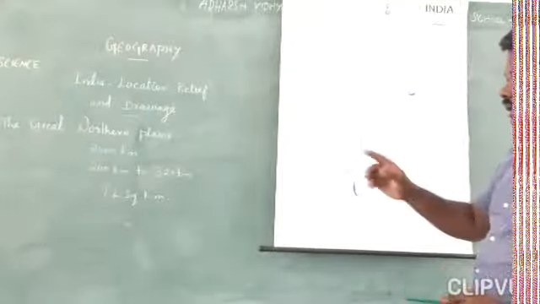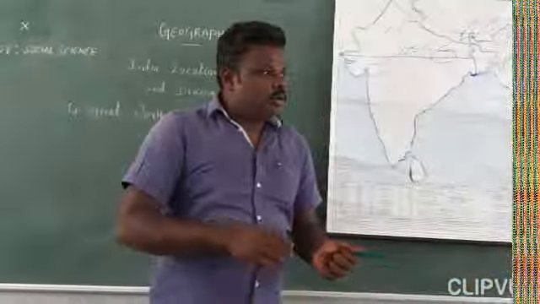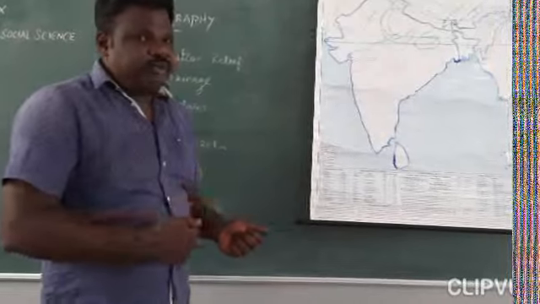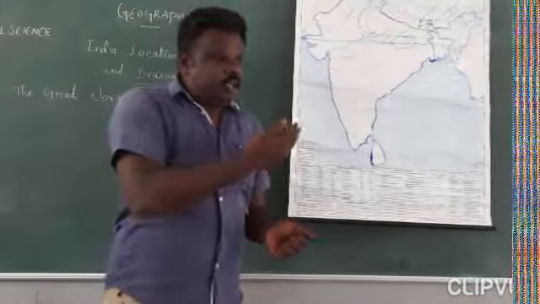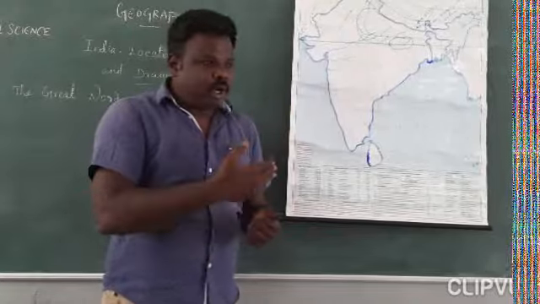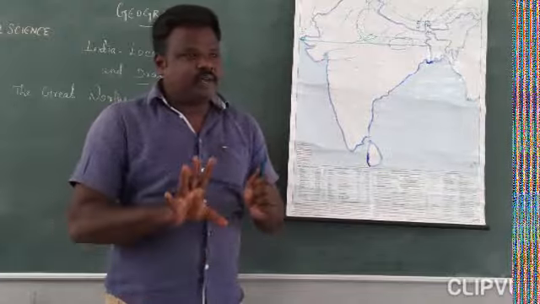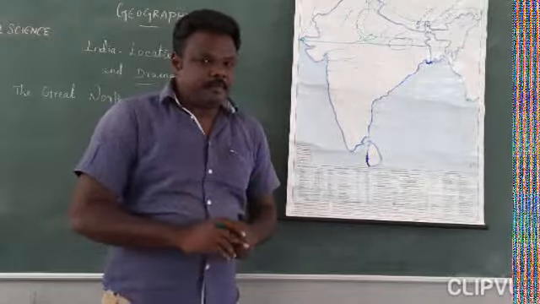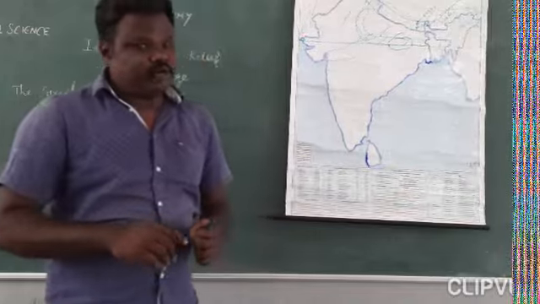Okay, this Northern Great Plain we divide into 5 categories. This plain is divided into 5 categories of plains: Bhabar plain, Terai plain, Bangar, Khadar, and Delta plain. Like that, 5 types of plains will be there. Okay, so we'll see one by one.